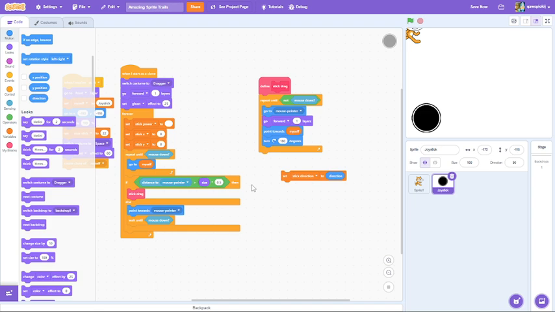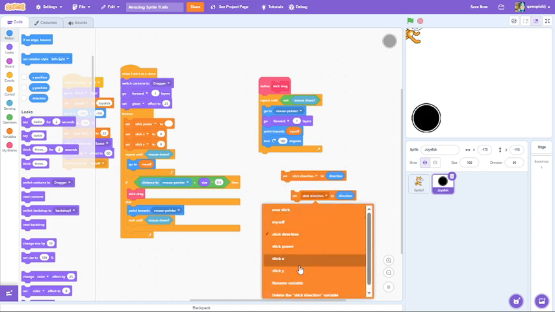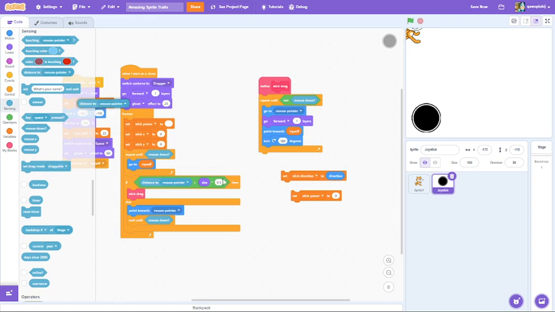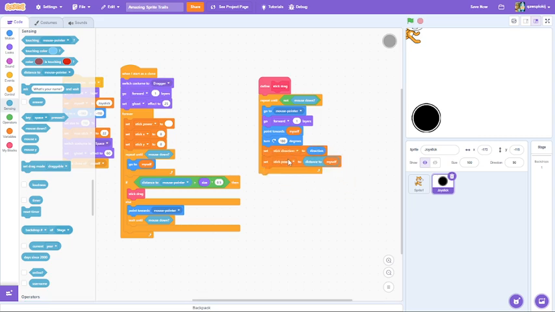And set stick power to distance to myself. Let's place them both in there.